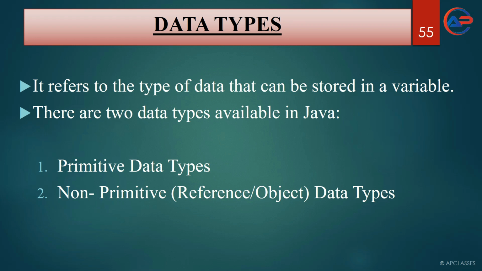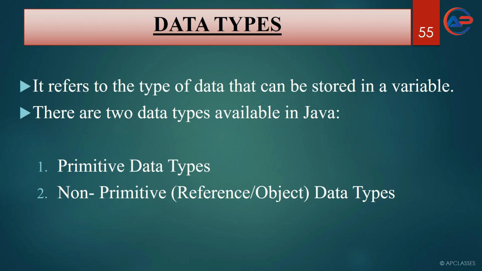So whenever you store a value to a variable, the computer cannot understand automatically what kind of value is stored. Maybe there are some other programming languages where the values are automatically detected by the compiler, but especially in Java, the compiler cannot tell what kind of variable it is unless you tell the compiler that you want to store an integer value or a floating point value or something else.